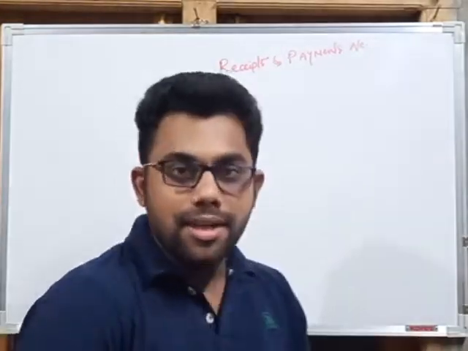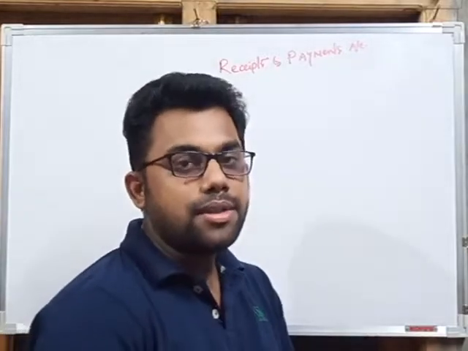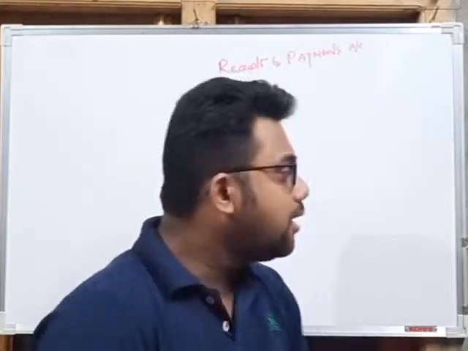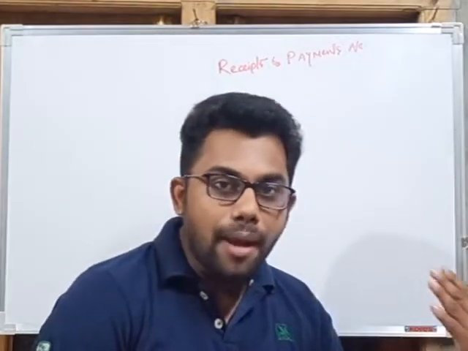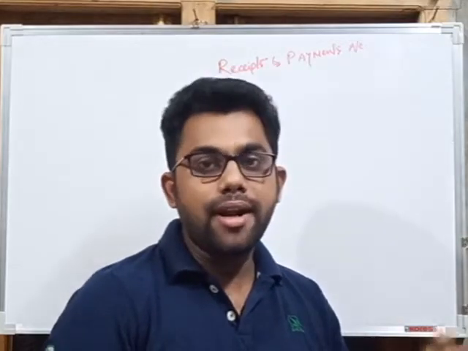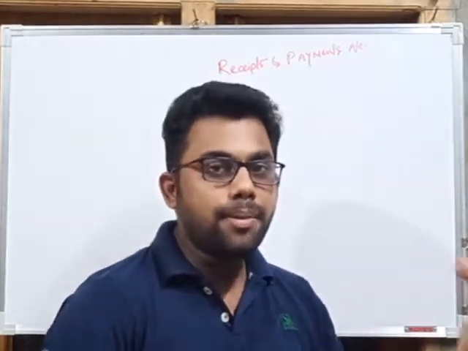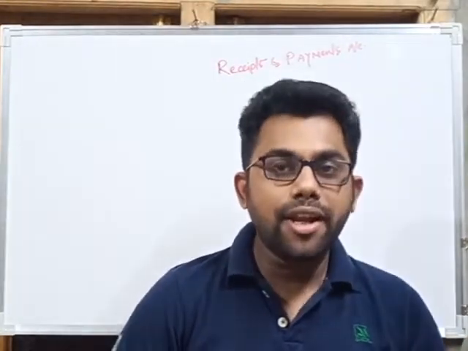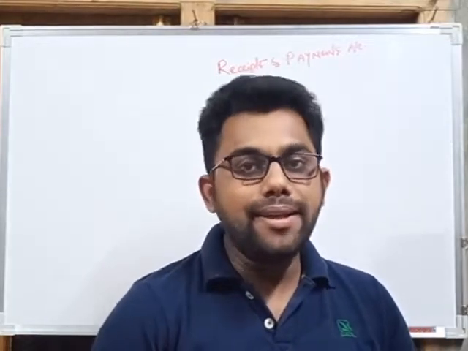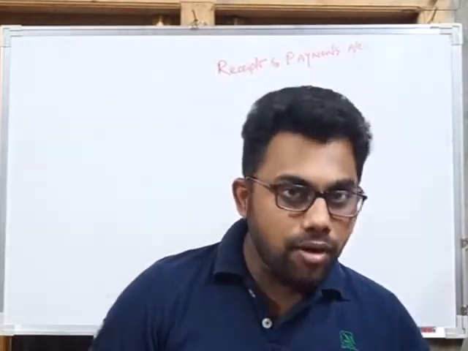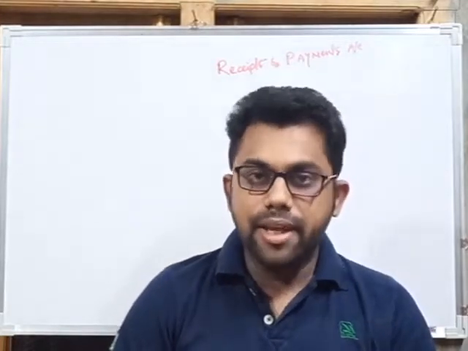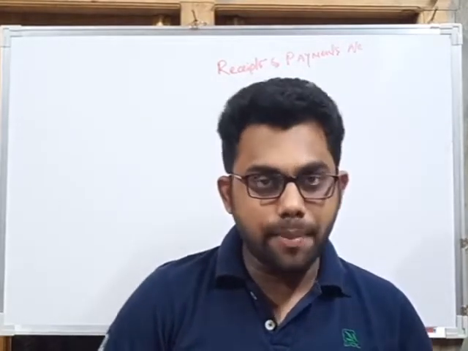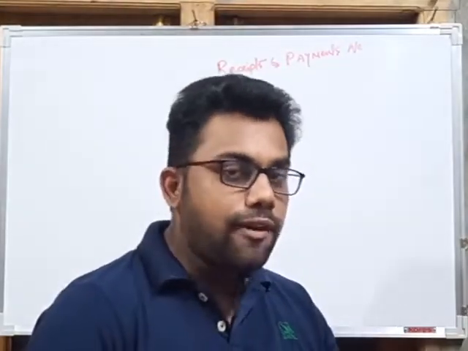Okay, so we know what a receipts and payments account is. As the name states, receipts means the items that are received by the non-trading organization in an accounting year or financial year, and payments means the amounts they have paid during the year, whether for the current year or for a future year. It is an account which records all the receipts and all the payments made in an accounting year. It starts with the opening balance of cash in hand and cash at bank, and if not both, then only cash in hand or otherwise cash at bank. And it is always closed by finding out the closing balance.